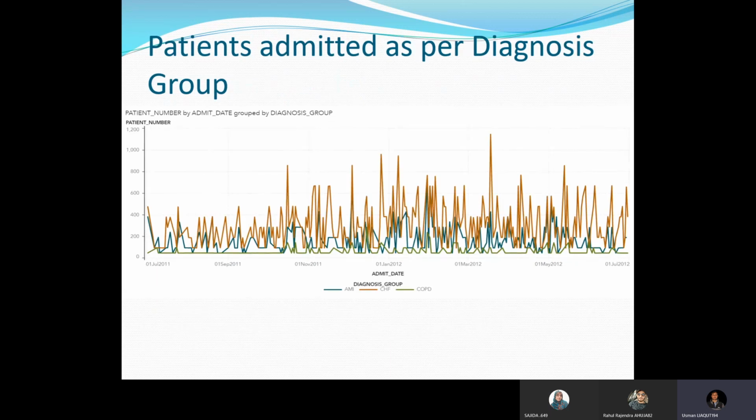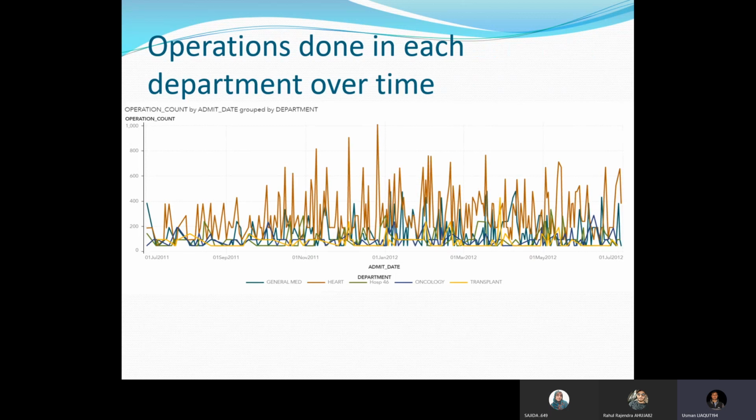Patients admitted as per diagnosis group. There are three diagnosis groups which we are studying in this report, and we can see that most patients are admitted in the CHF diagnosis group, whereas COPD has the least number of patients. Similarly, if we compare the operations done in each diagnosis group, most of the operations were conducted for the heart patients, and the least of the operations were related to transplant.